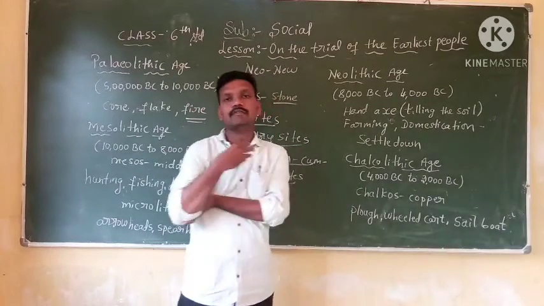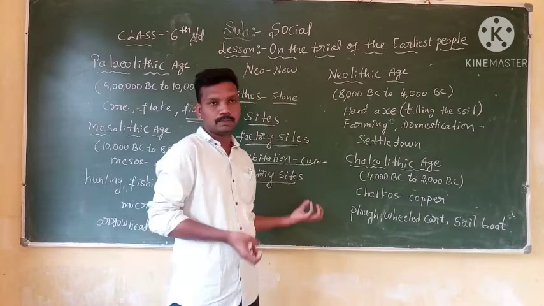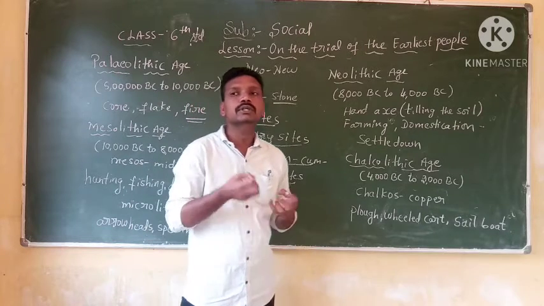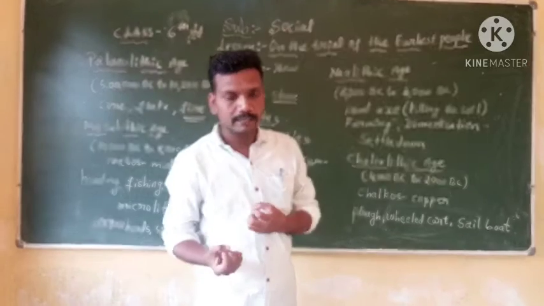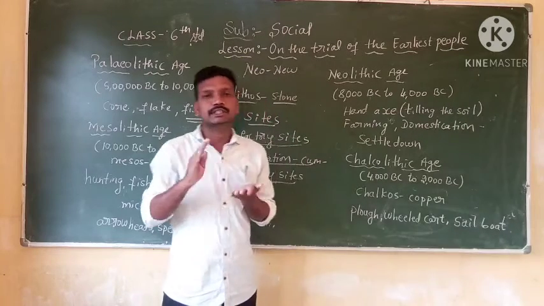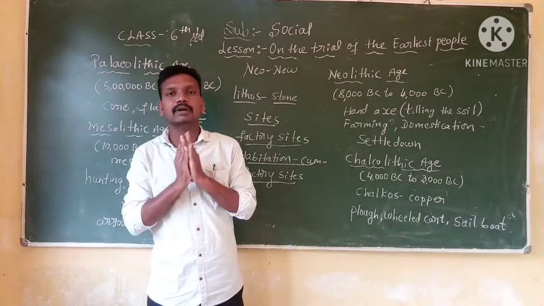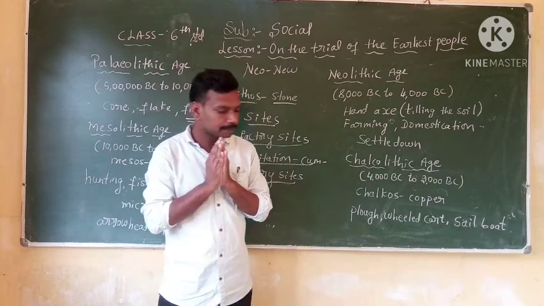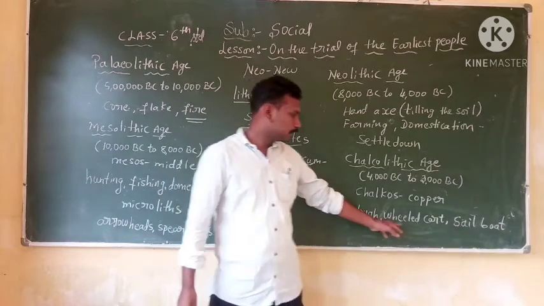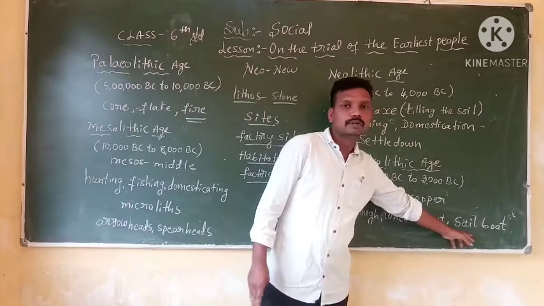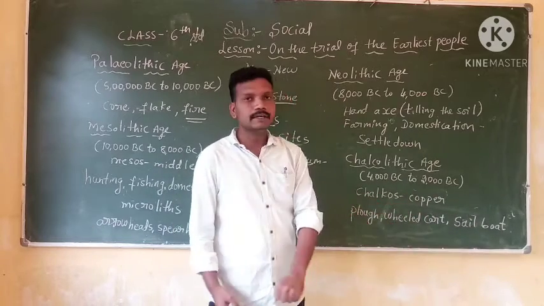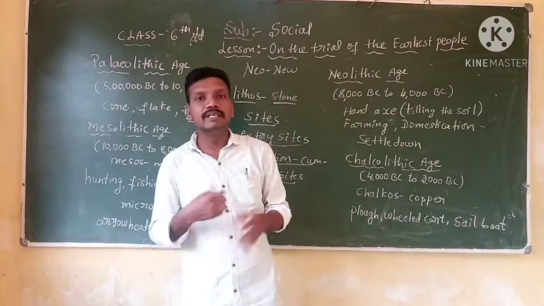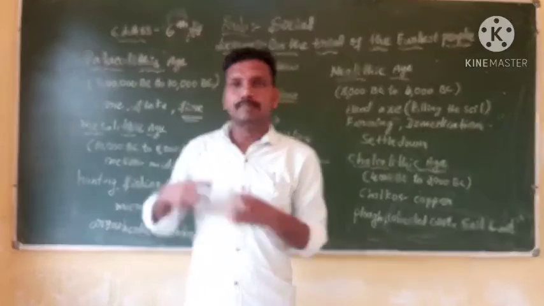Implements were made of both stone and copper. They learned how to use metals, and they learned how to sharpen their weapon edges. Here they invented the plough, wheeled cart and sailboat, and they learned how to mix metals and produce better weapons.